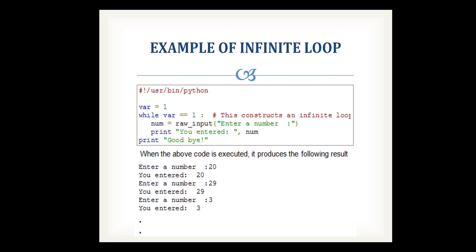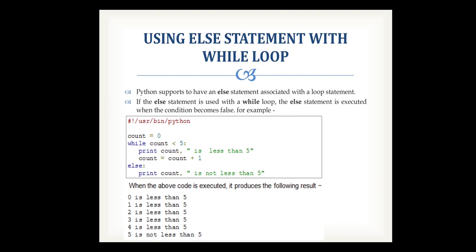But here, whichever expression you passed is never going to be false. That's why this comes under the infinite loop. Every time it will ask for a number, and when you enter a number, it will print you entered this number. Each and every time this happens, and this loop is never going to break. So it is called an infinite loop.